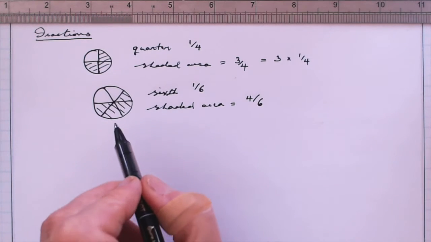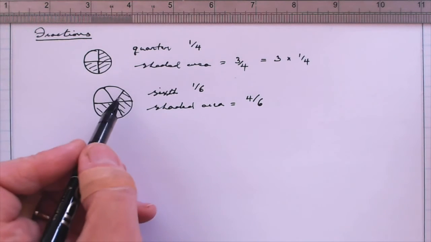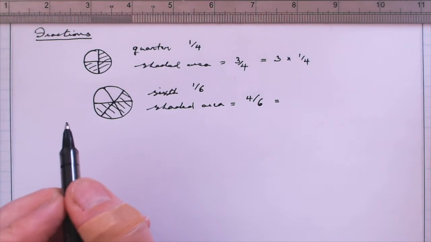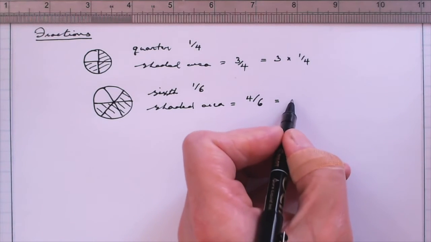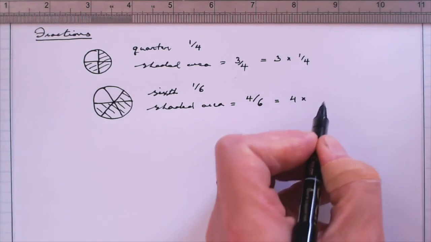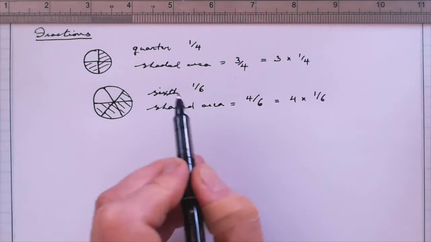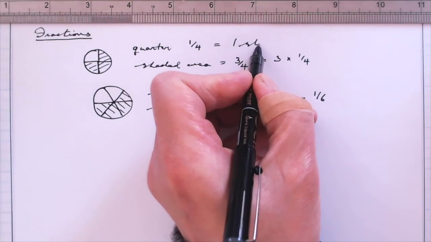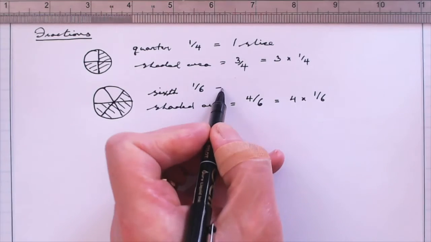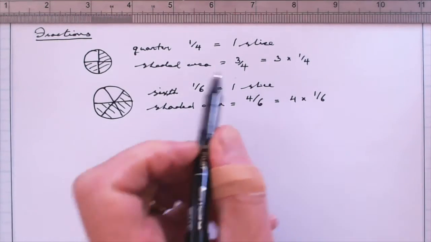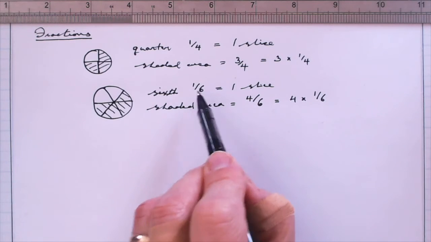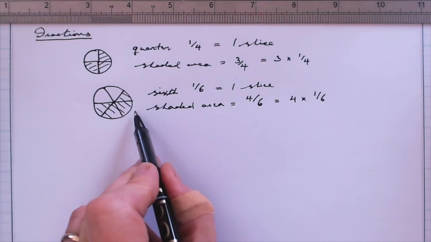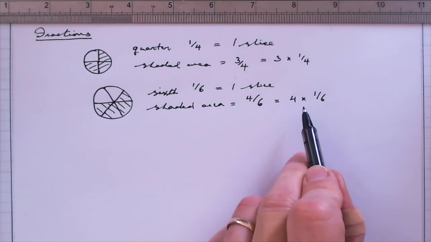And again, it's very clear from the picture, but not always clear when one's doing just maths in real time, that one can very naturally write this as 4 lots of 1/6, because 1/6 is a slice. Okay, so maybe I can just write that for each of these, that we're talking about 1 slice of the cake, when we talk about a quarter in that case, or a 1/6 in this case. So the shaded area here is 4/6.